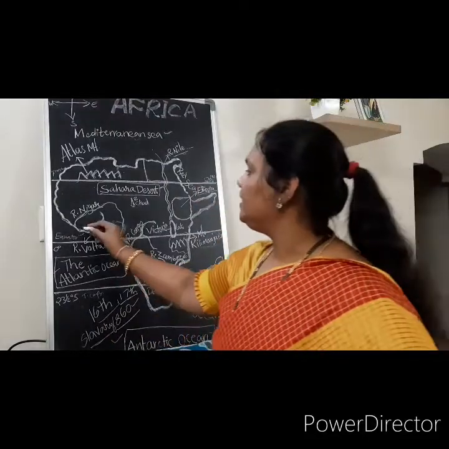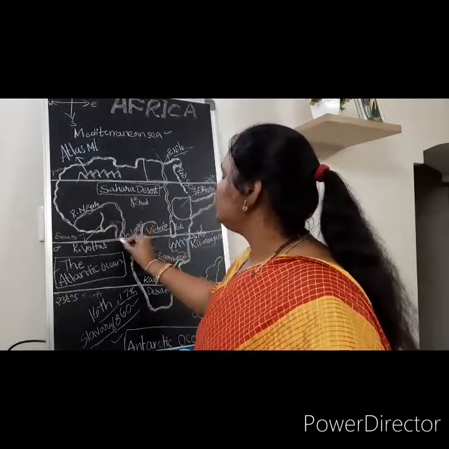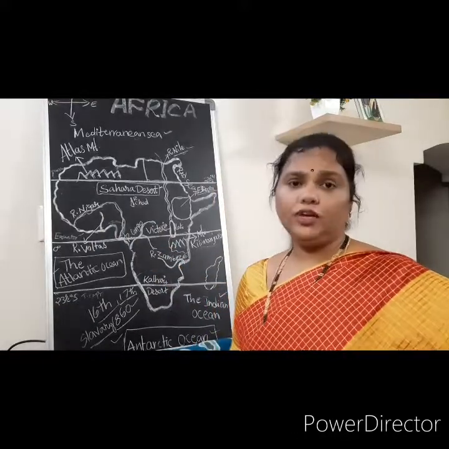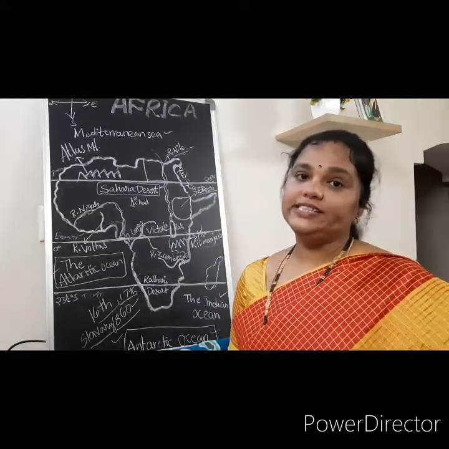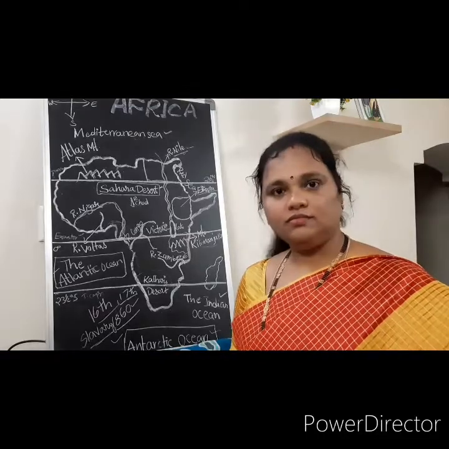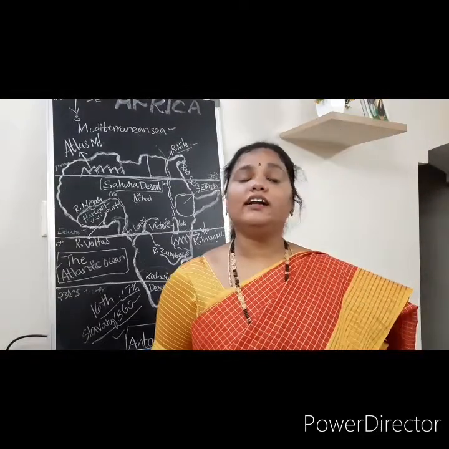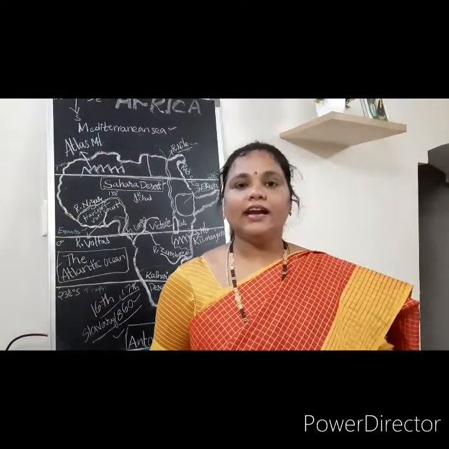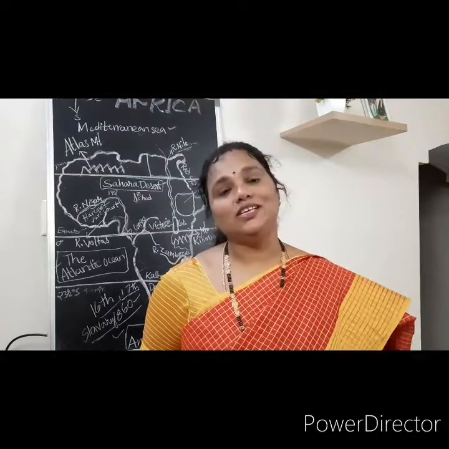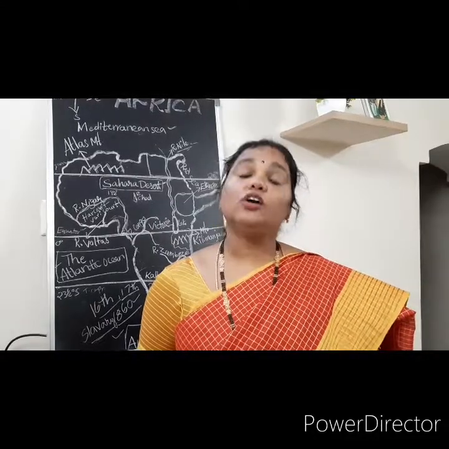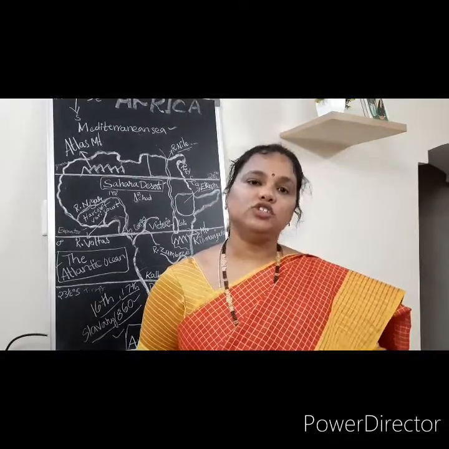Where is Nigeria? Here it is. In Nigeria, tea, coffee, rubber, tobacco, etc. plantation was going on. Oil palm. Rubber also they planted extensively there. And cocoa, which is useful for chocolate preparation, was also going on, children.